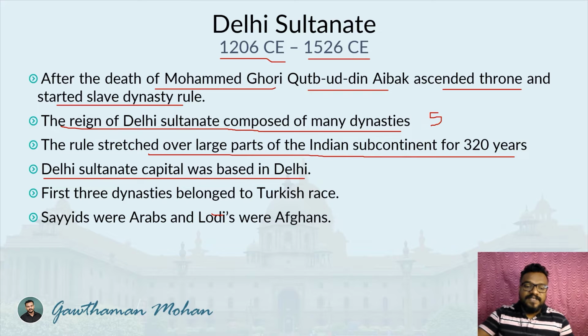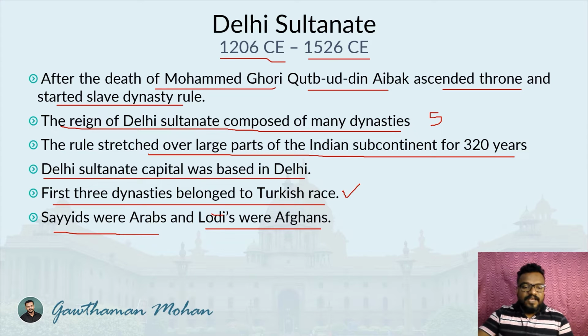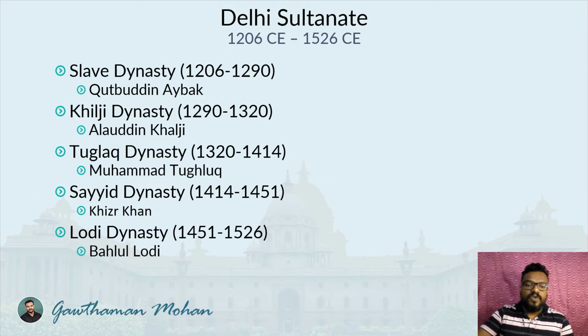If you look at the first 3 dynasties, they belonged to the Turkish race, the Sayyids were Arabs, and the Lodis were Afghans. So what are those first 3 dynasties? Let us understand the 5 important dynasties included in the Delhi Sultanate, and one major ruler during that time period.